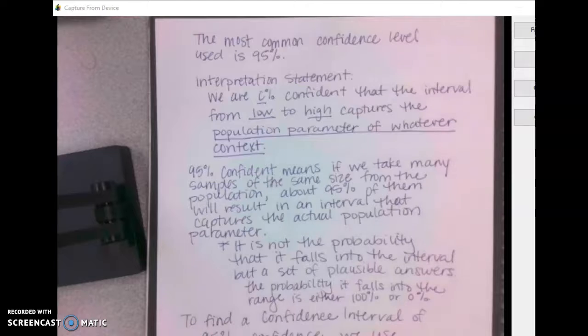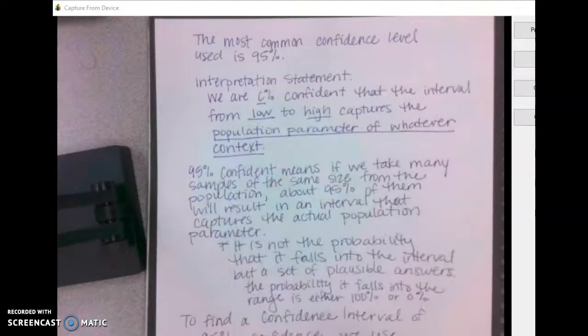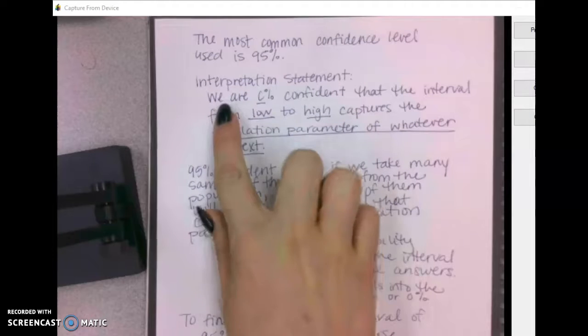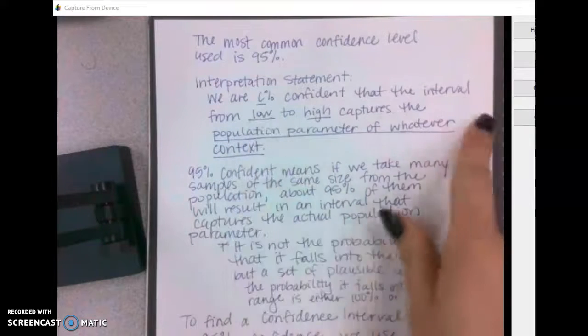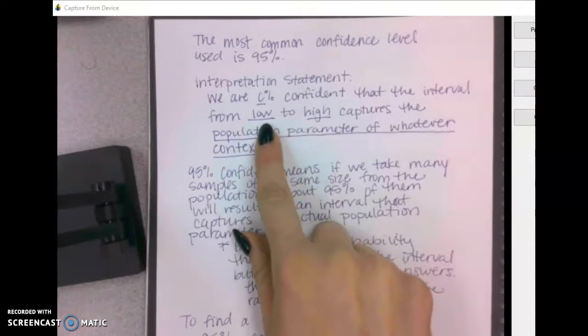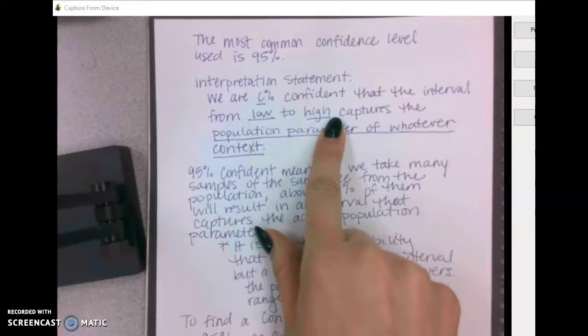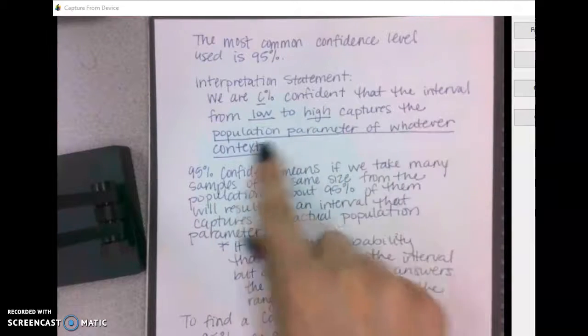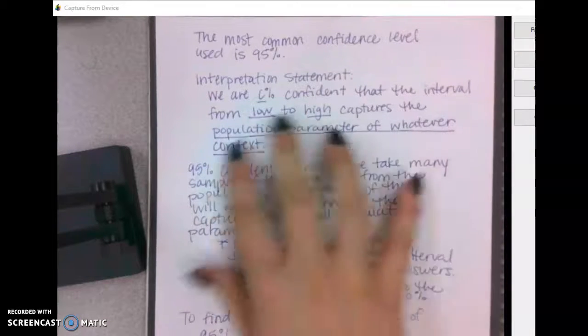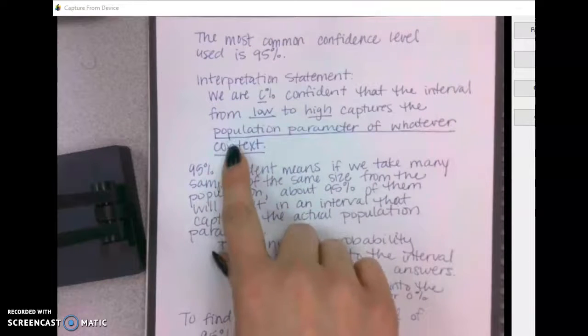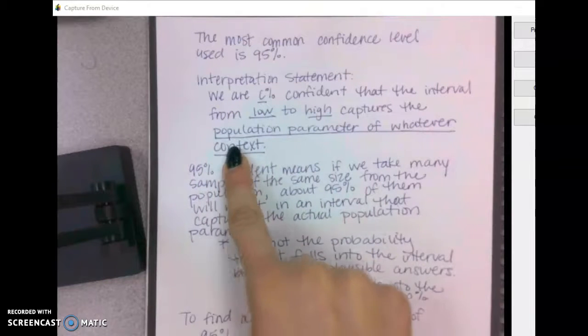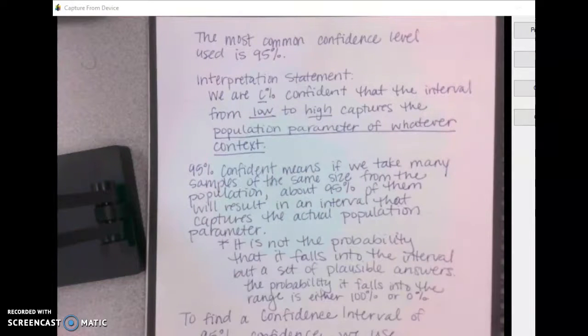So an interpretation statement that we are going to use as a basis is: we are C%, so 95% confident, the interval from 53 to 58% captures the population parameter of whatever context. So 53 to 58 captures the proportion of people that voted for the senator or whatever.